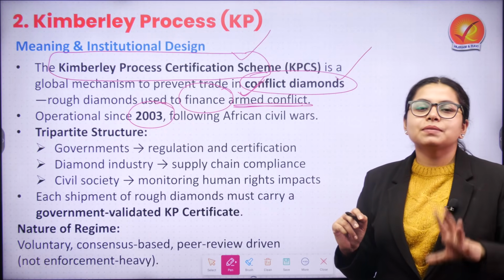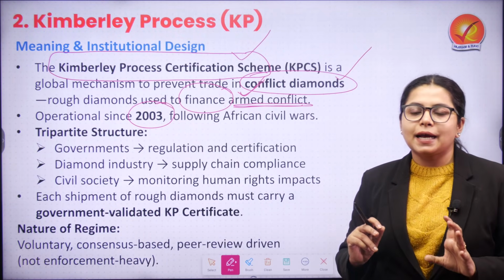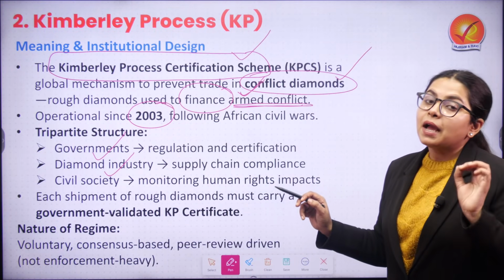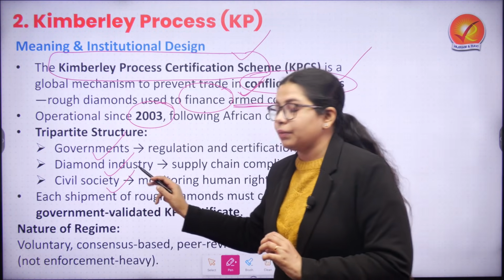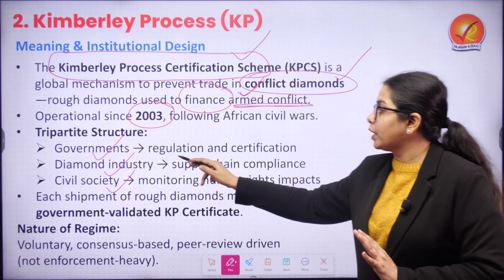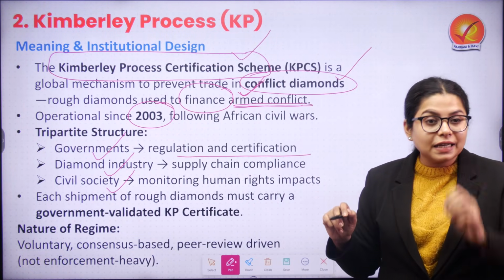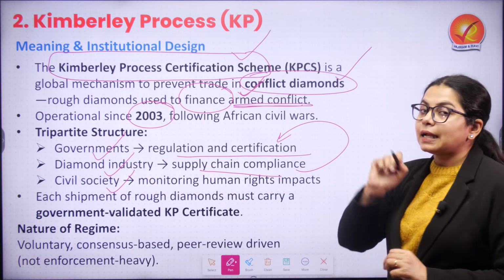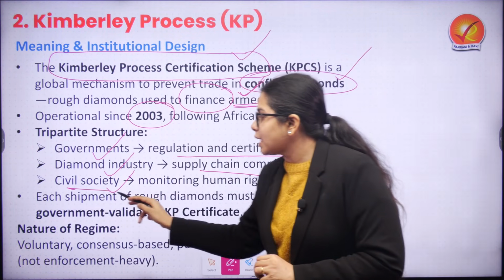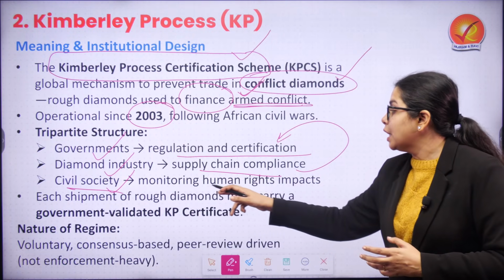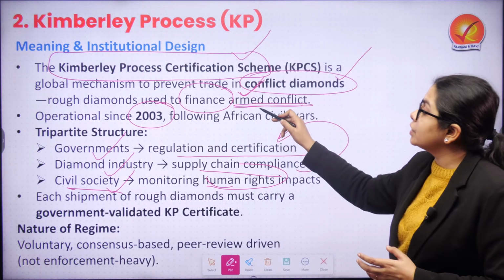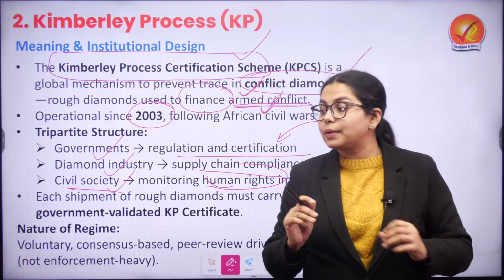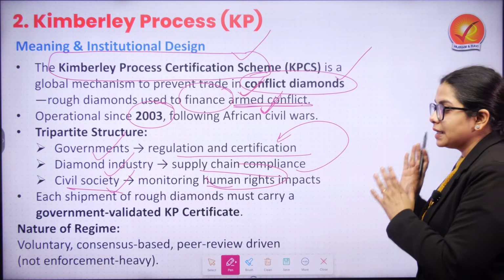And that is why a threefold structure has been made, which involves government, the diamond industry, and also civil society. Governments are responsible for regulation and certification, the industry is responsible for supply chain compliance and getting that certification, and civil societies maintain the monitoring of human rights impacts, so as to ensure that the factor of diamonds which are part of armed conflicts is addressed.